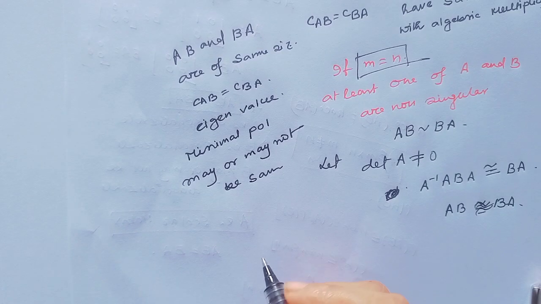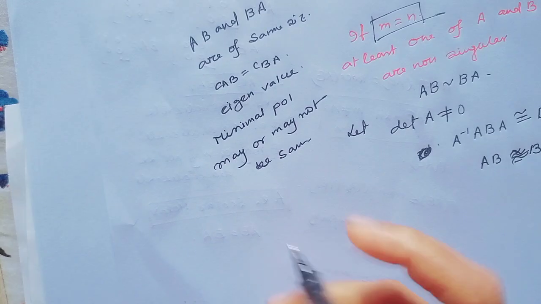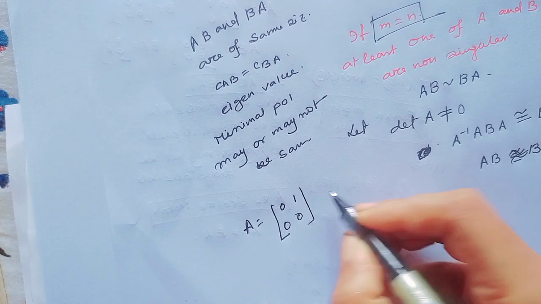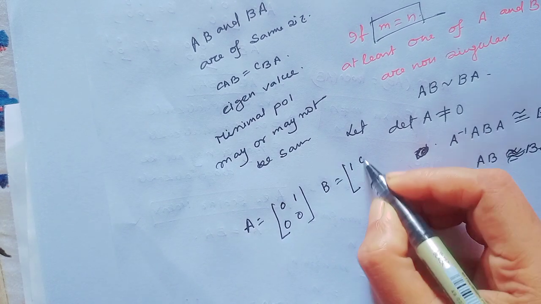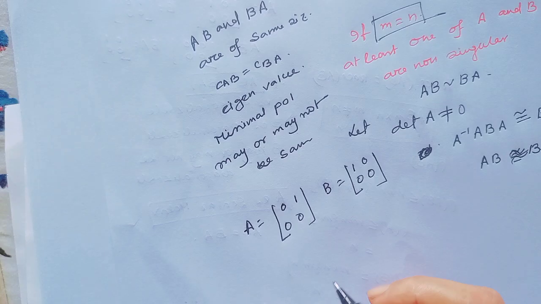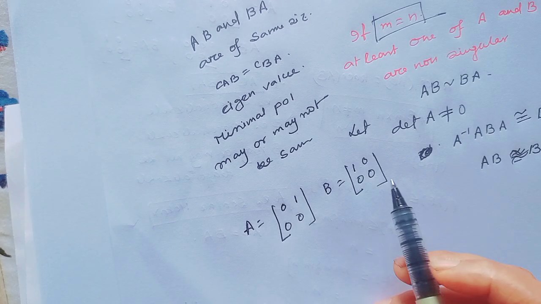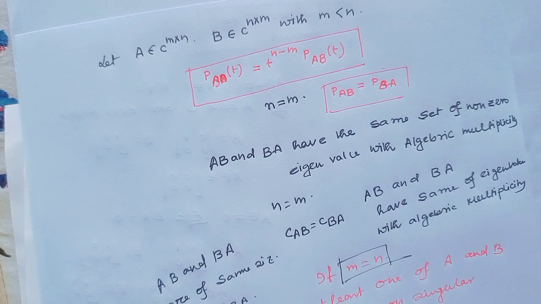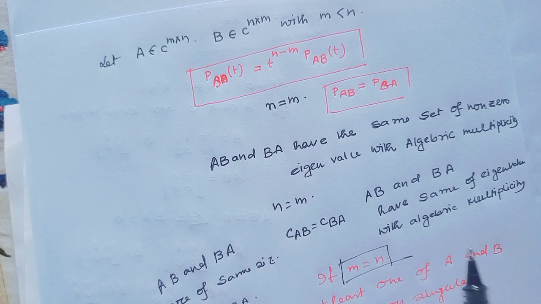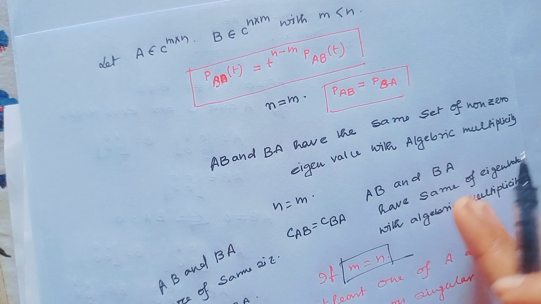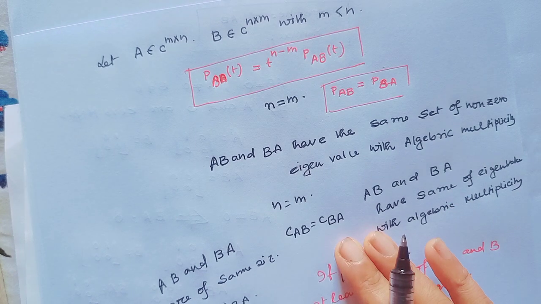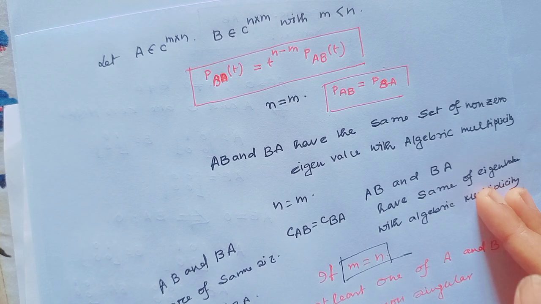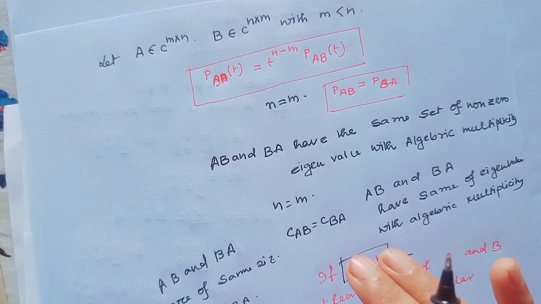As for example, A equal to [0, 1; 0, 0] and B equal to [1, 0; 0, 0]. Notice the minimal polynomials of AB and BA are not same. That means when the matrix is same size, then their characteristic polynomial are same and eigenvalue are same, but minimal polynomial may or may not be same.